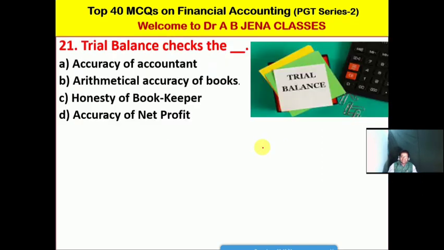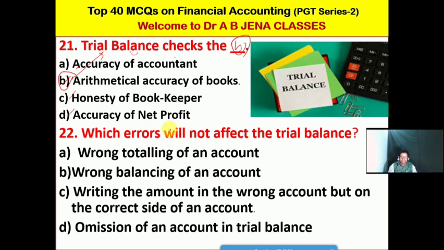So next MCQ, the trial balance. The balance will be tried to check what? A, it's accuracy of an accountant. B, it's arithmetical accuracy of a book. C, it's honesty of a bookkeeper. D, it's accuracy of net profit calculation or true net profit of the business. No doubt, friends, B is the right option for this MCQ. Trial balance checks what? The arithmetical accuracy of the books of accounts of the business firm or business organization.